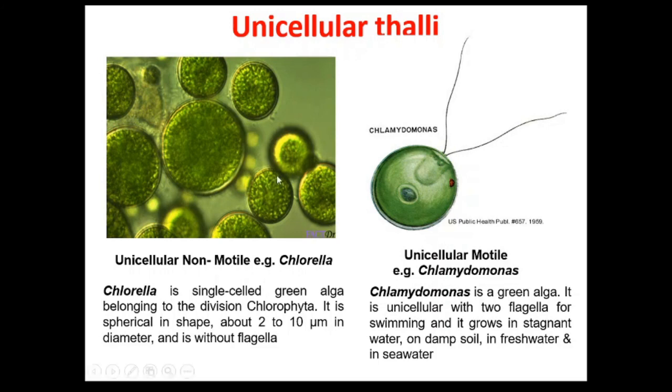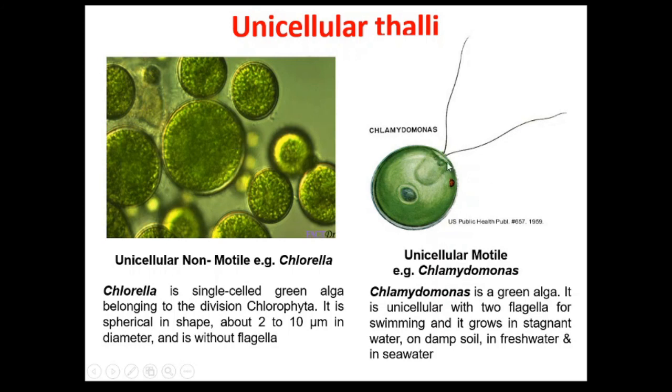So in the image you can see the photo of the Chlorella. Chlorella is a single-celled green alga belonging to the division Chlorophyta. It is spherical in shape and measures 2 to 10 microns in diameter and it is without flagella. So Chlorella is an example of the non-motile form.